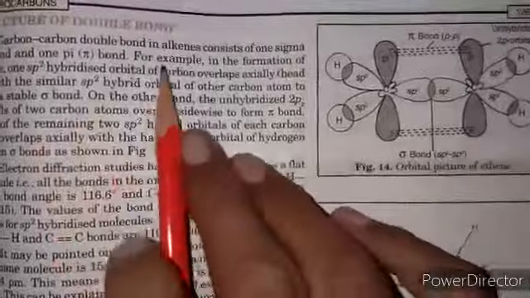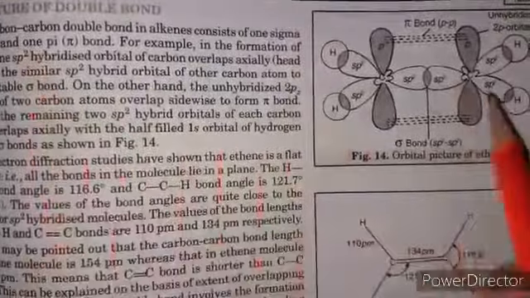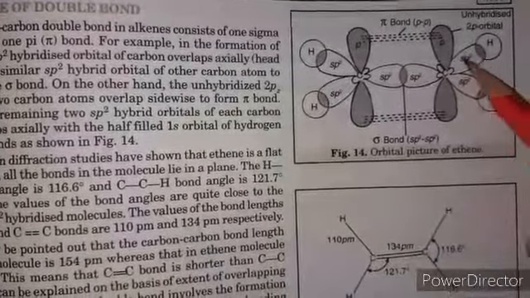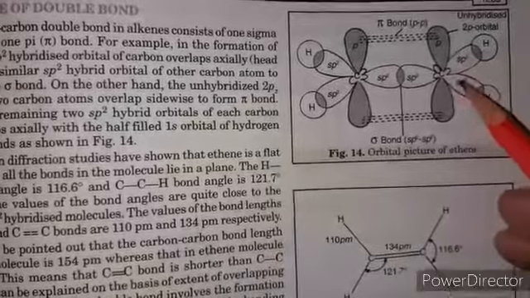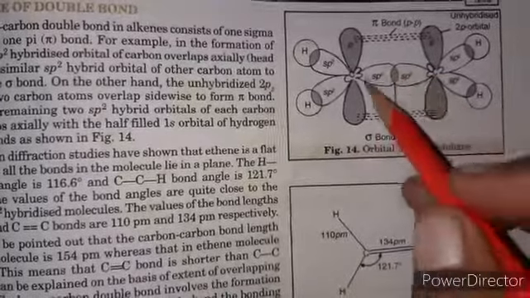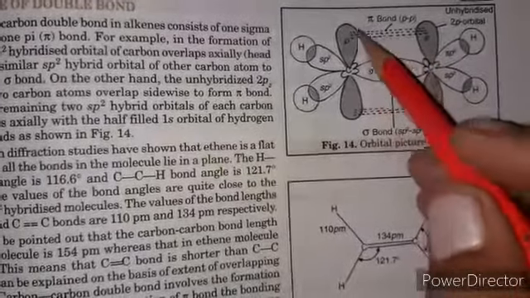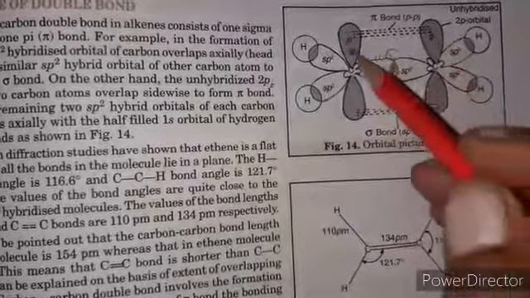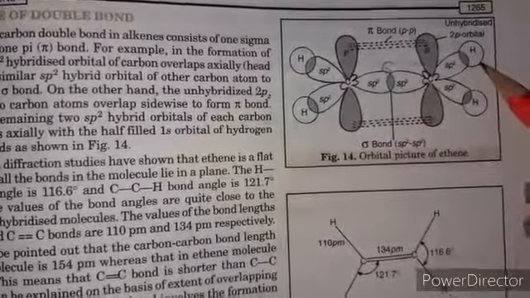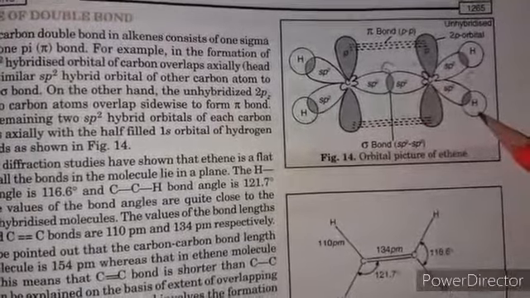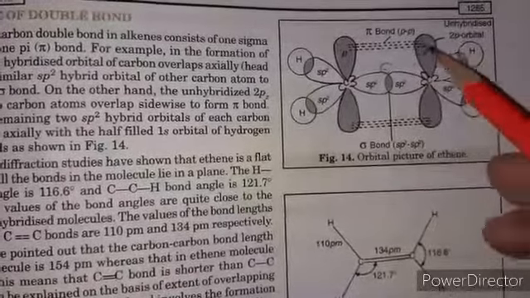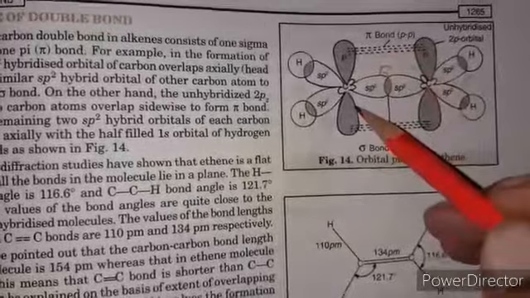Next we discuss the structure of the double bond. We know that there is a double bond present between two carbon atoms, and the orbitals of carbon are sp2 hybridized. Each carbon atom in the ethene molecule bonds with the other through sp2 hybridized orbitals to form a sigma bond, and the unhybridized p orbitals overlap sidewise to form a pi bond. There are also sigma bonds with hydrogen on each carbon atom, forming single bonds. So there are 3 single bonds on each carbon atom and 1 double bond formed with the other carbon atom.